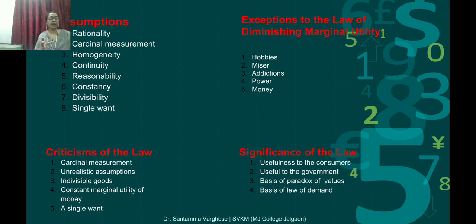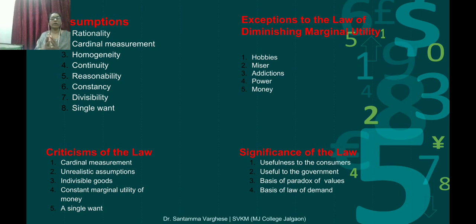However, this violates the assumption of rationality, because the drunkard feels he gets more utility, but this is an illusion. Why do we have to teach it? We have to make you understand that this law does not work in this condition because he is addicted to something. If he gets more and more of that thing, he is satisfied. He will not spoil that. He is getting the benefit. For this type of thing, it is an exception.